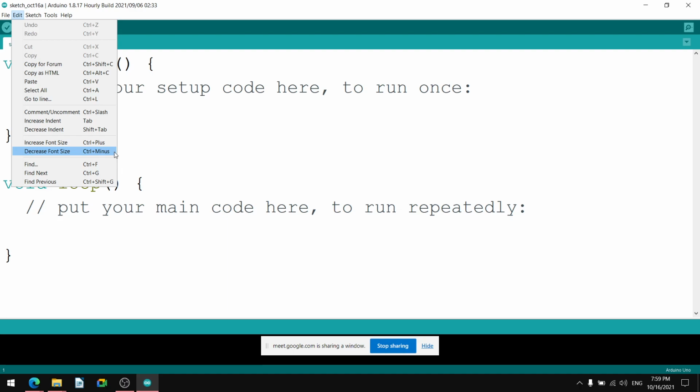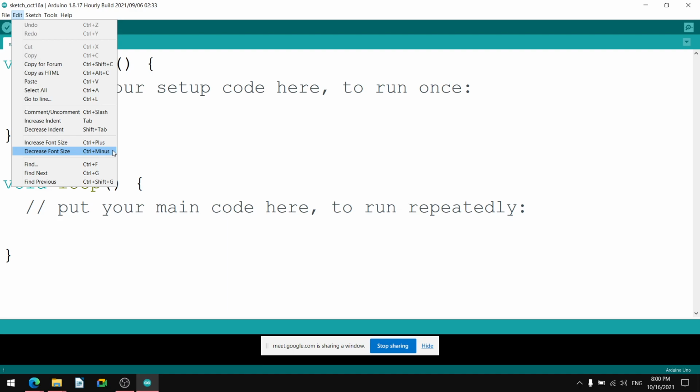Two times. Control, you keep pressing Control and press plus. You check whether the font size is okay. No. Then keep Control pressed always. Then again press plus. So check whether the font size is okay. Okay.